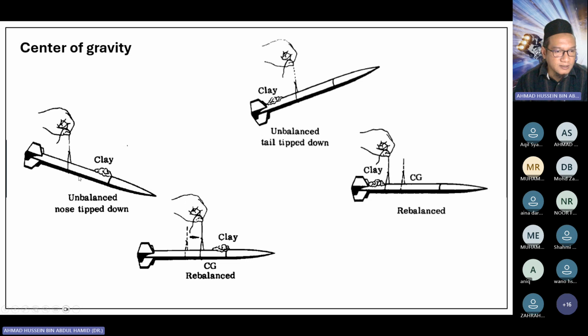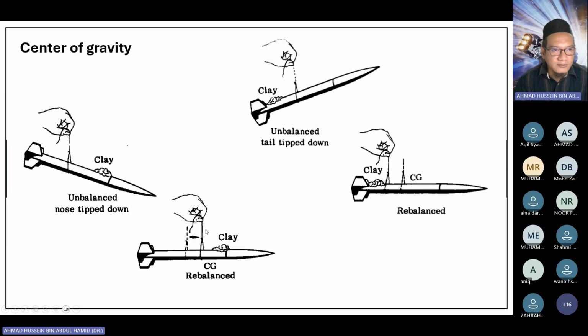If, for example, it's unbalanced, nose tip down, you can shift the wire to the nose cone. Or if it is tail tip down, then you can shift the wire to the tail until you reach this stable position. That point is the center of gravity, so you record that point.